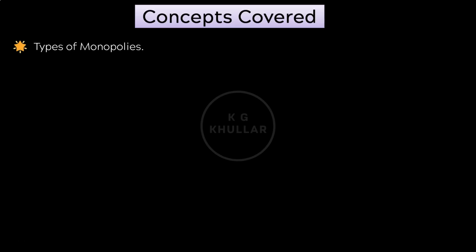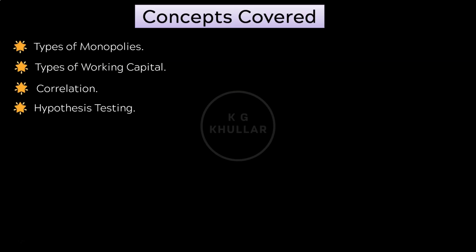We will start off with a question from types of monopolies. Then we will do a question on types of working capital. After this, we will do a question on correlation. Then we will do a question on hypothesis testing. Then we will do a question on types of interviews. After this, we will do a question on motivation theories and we will also do a case study on this.